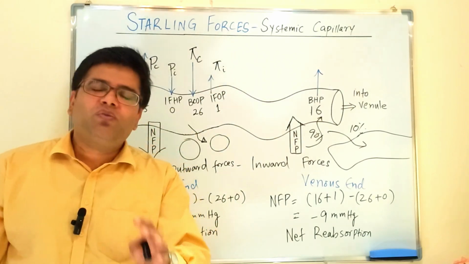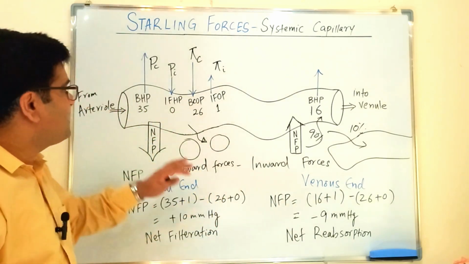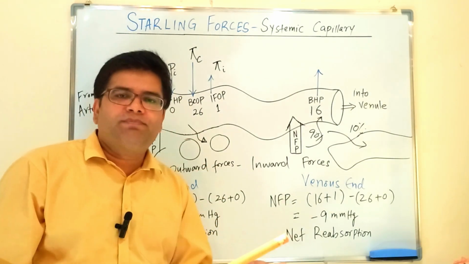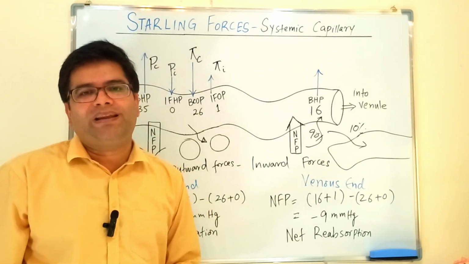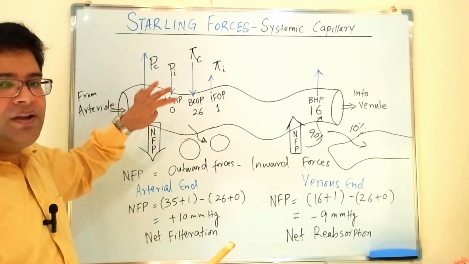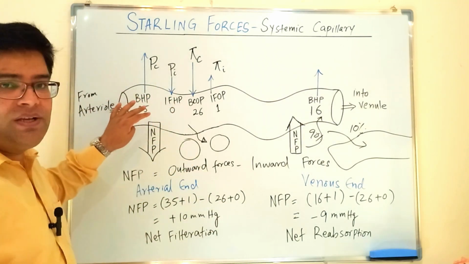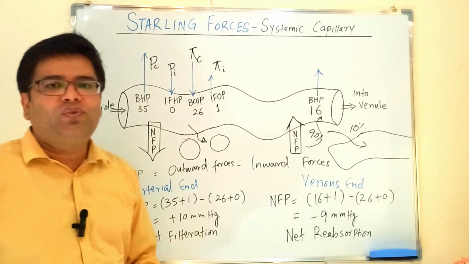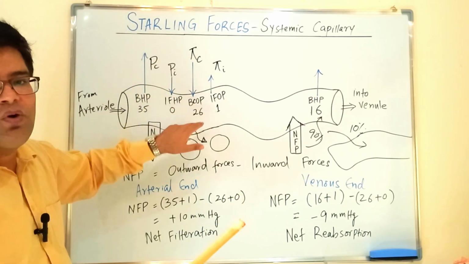So I just want to mention here, you need to understand the concept. Please don't be confused by these names of these forces, which are slightly variable in different books. Their symbols and their values can be a little bit different. But the important point which you need to remember is that the major force which is pushing the fluid outward at the arterial end, this is the hydrostatic pressure, which we call as blood hydrostatic pressure, or the pressure in the arterial end of the capillary. And the major force which is sucking the fluid inward is the blood colloidal osmotic pressure.